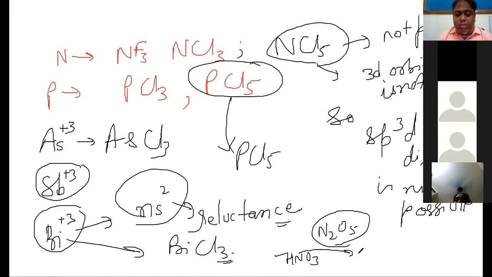nitrogen shows +5, but it is not covalency, it is oxidation state. It is due to the presence of oxygen and the hydroxyl group. If you see the structure of N2O5, the structure is like this: one oxygen is there in between and then nitrogen on each side.